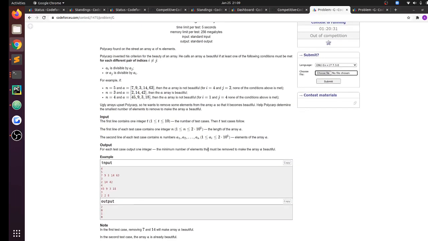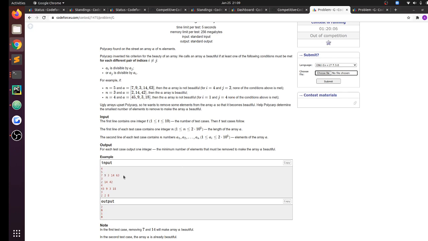Yeah, so minimum number of elements that must be removed. If we remove 7 and 14, then we'll be left with 3, 9 and 63.